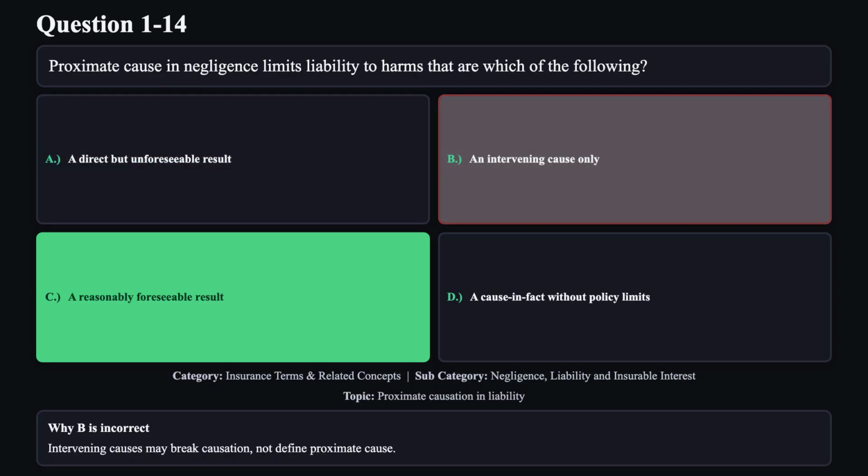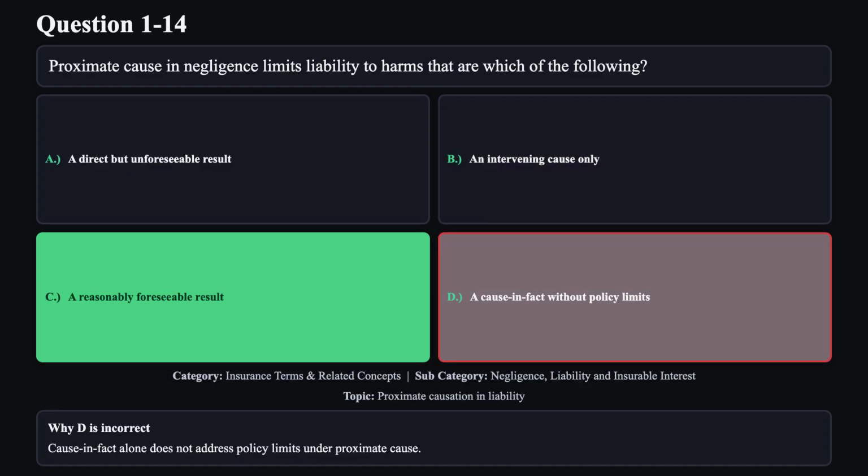Reason B is not correct. Intervening causes may break causation, not define proximate cause. Reason D is not correct. Cause in fact alone does not address policy limits under proximate cause.